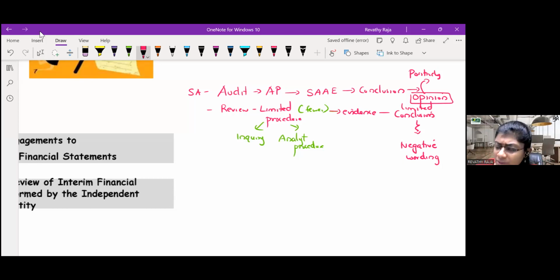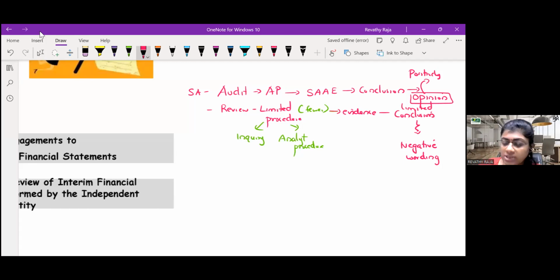Because it is lesser assurance. You can't say true and fair view. We have seen nothing which is not true and fair view. We saw nothing is wrong. It's just the method of saying is different. But which is more assurance? Positive worded is more assurance.